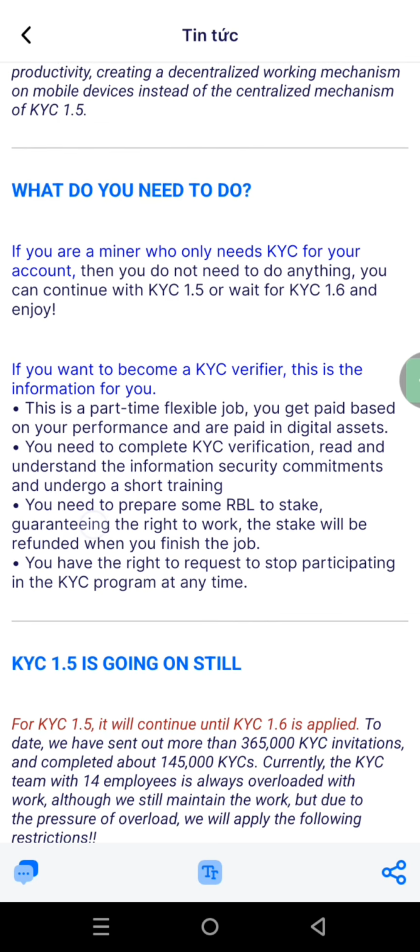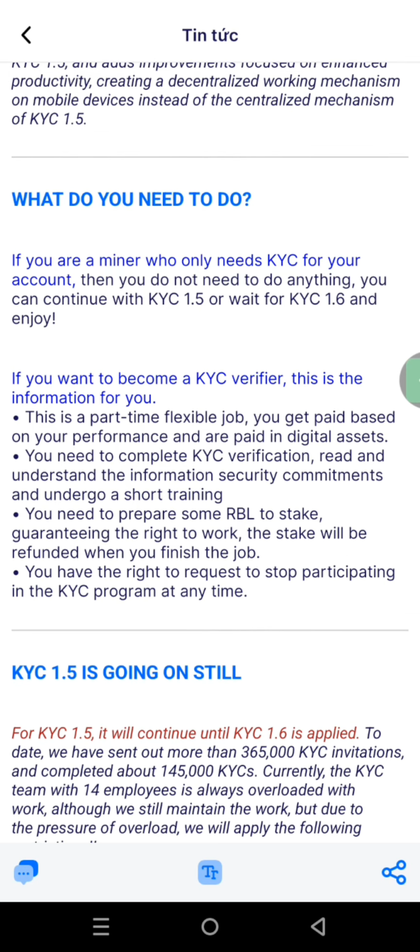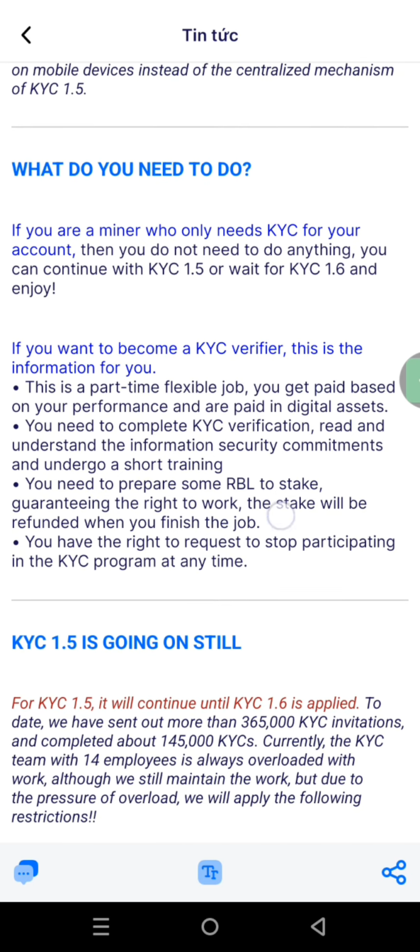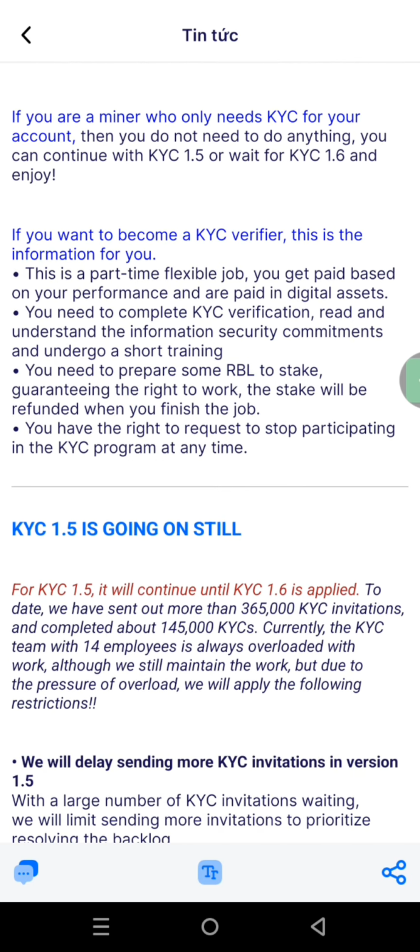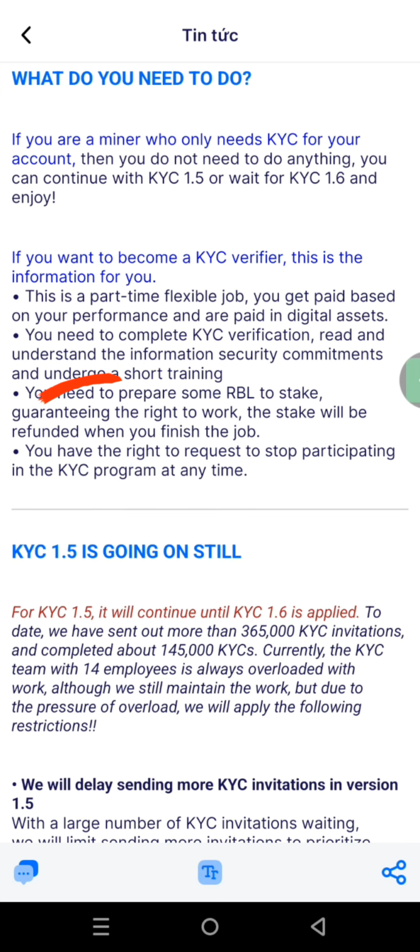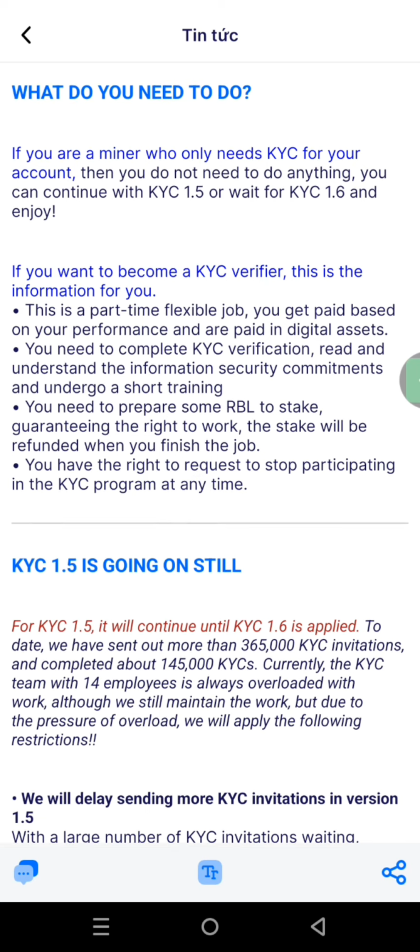The next thing right here, they say you need to prepare some RBL to stake. I've already mentioned that, but then if you come right here, you see something. Look at what they said there. They say the stake will be refunded when you finish the job. I've already made mention of this, that they are still your tokens. It's not like you are dashing them. They are your tokens, and you're going to receive it at the end of the day. They say you have the right to request to stop participating in the KYC program at any time. So it is not compulsory. They are not forcing anybody.